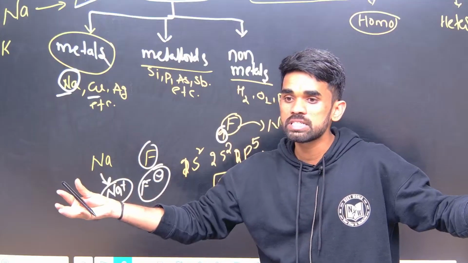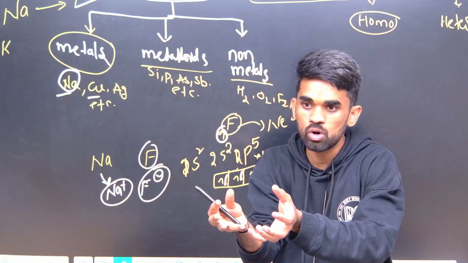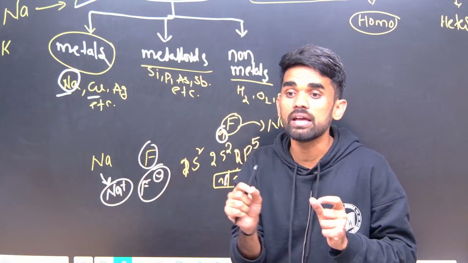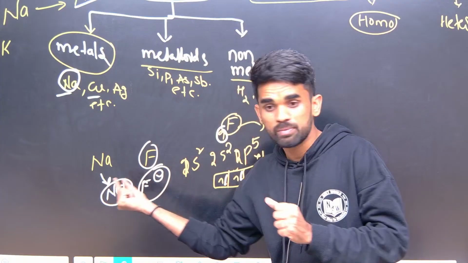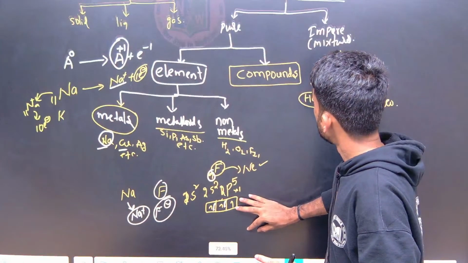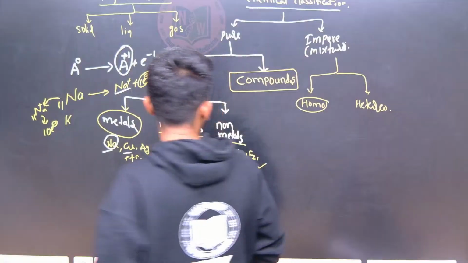So two oppositely charged ions are there now. Opposite charges mean they will come close to each other. So that is why we get the resultant compound as an ionic compound, because the compound is formed from the respective ions. Is that clear or not? Yes. Okay. Now here, give some examples of compounds.